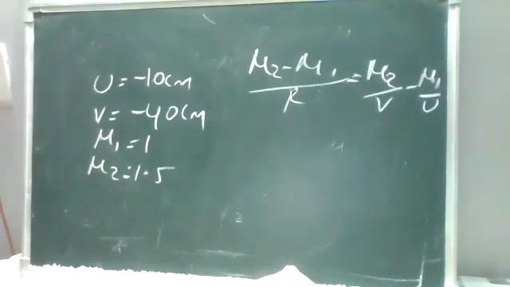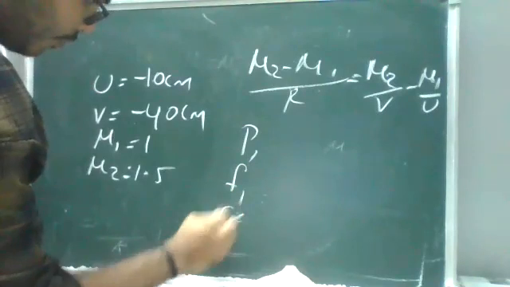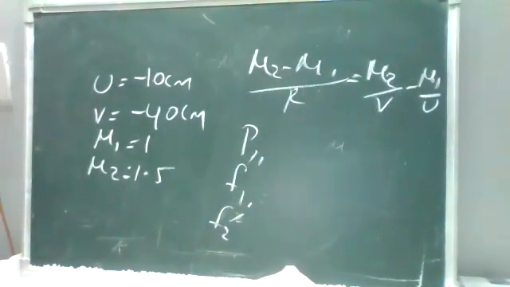After that, you need to find the power and the focal lengths F1 and F2. Substitute mu1, mu2, u, v and find the radius of curvature.